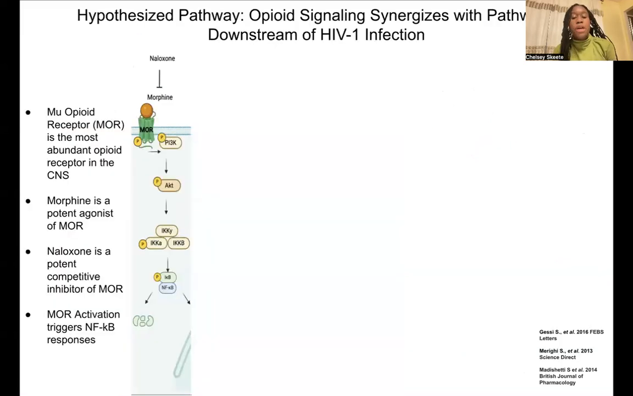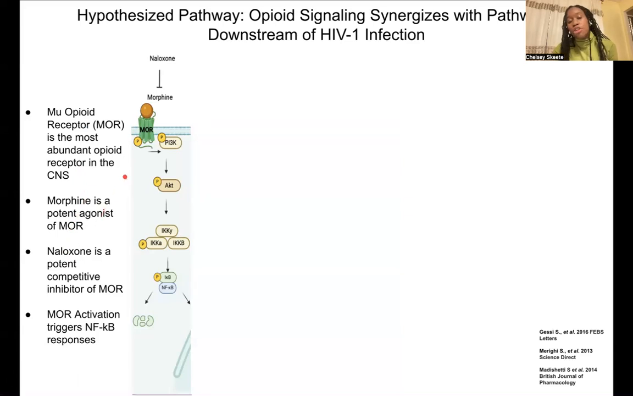Now, how does this connect to opioid signaling? Well, just to provide you with a brief overview of opioid signaling, opioid receptors are classified as GPCRs, in which mu is the most abundant opioid receptor within the brain. And mu can be activated by many different opioids, including morphine, and also blocked by antagonists such as naloxone, which is also referred to as Narcan, used to reverse overdoses.